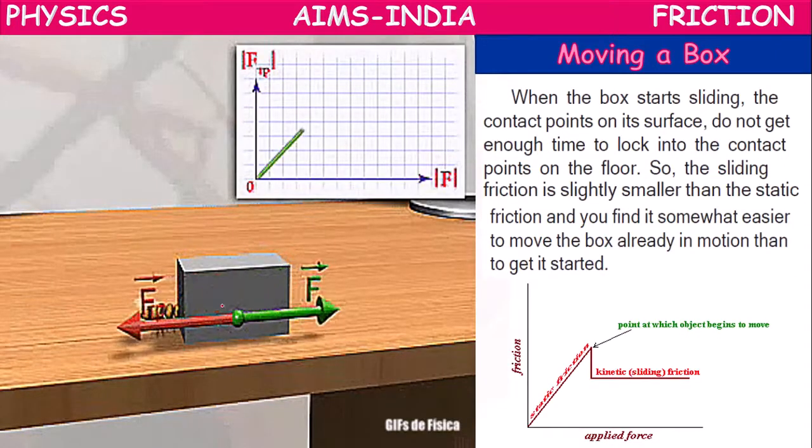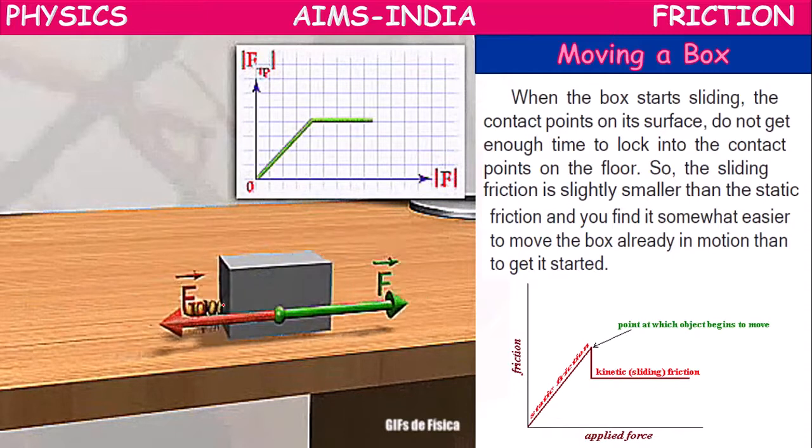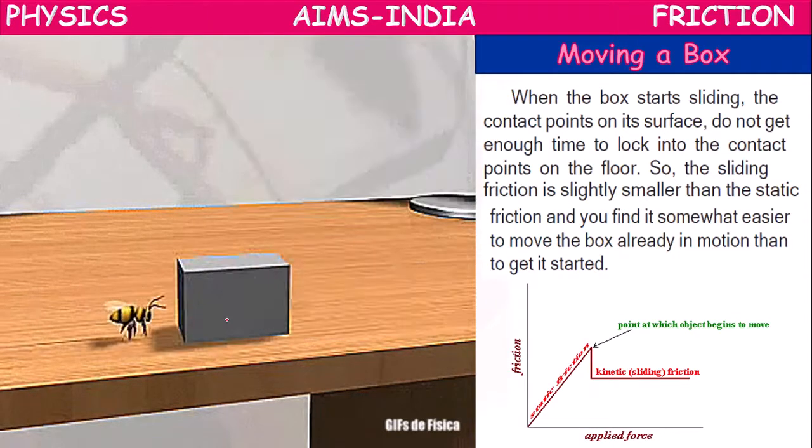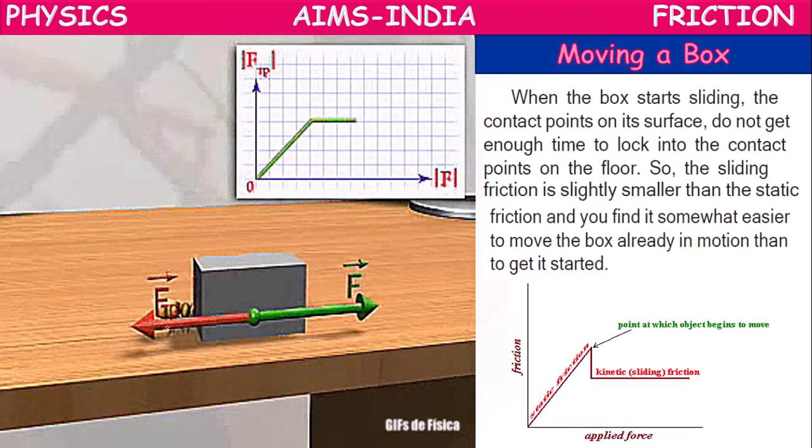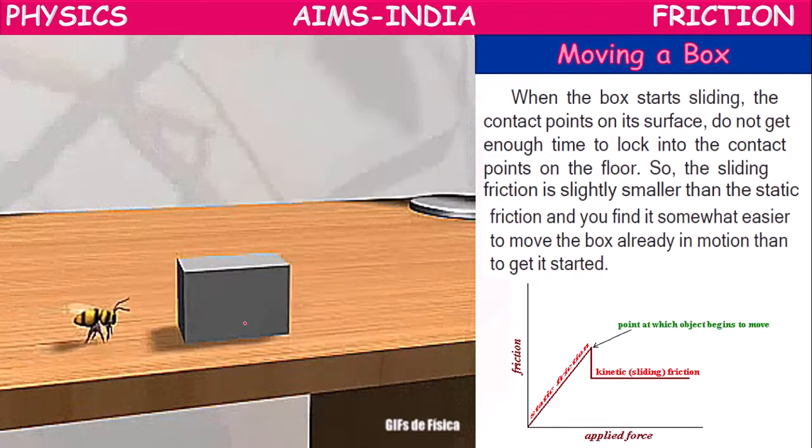Suppose this ant is trying to move this box. When it starts pushing, up to some extent it is applying force, but the block is not moving.